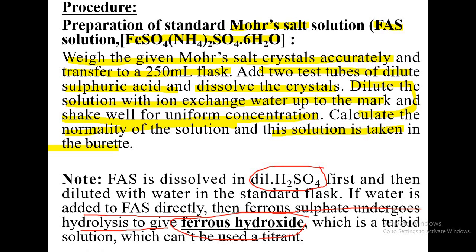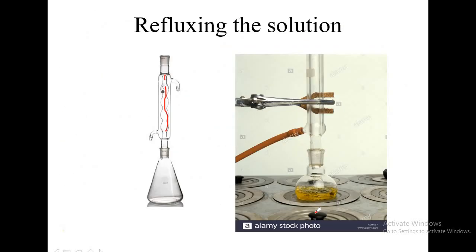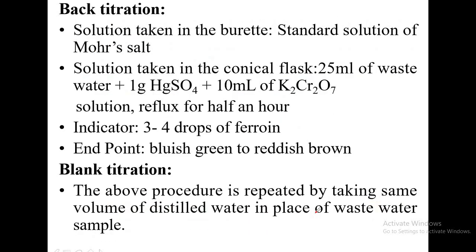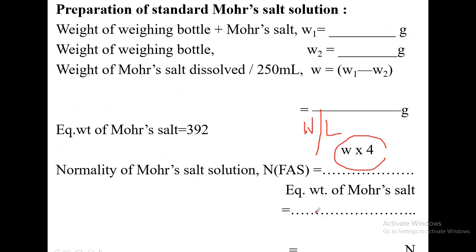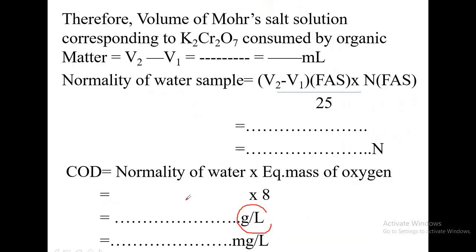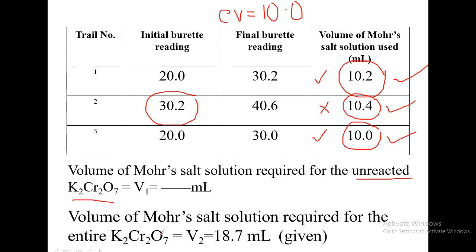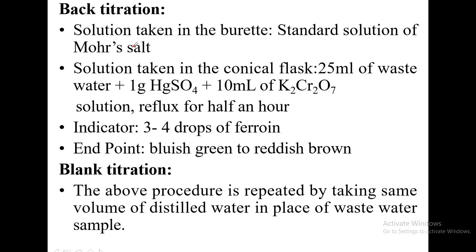Once you know how much chemical oxygen is consumed, then simply doing the calculations and arriving at the final answer gives COD in terms of milligrams per liter. So just summarizing what you are doing, in the back titration, the solution in the burette is a standard solution of Mohr's salt. Even in the blank titration it is the same.